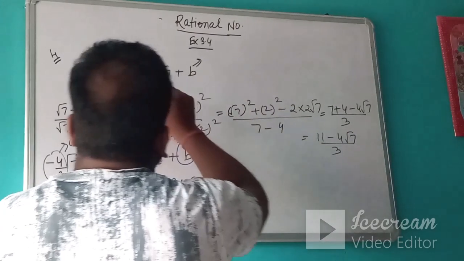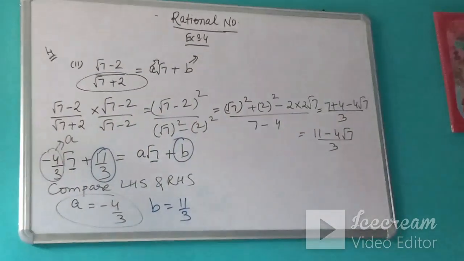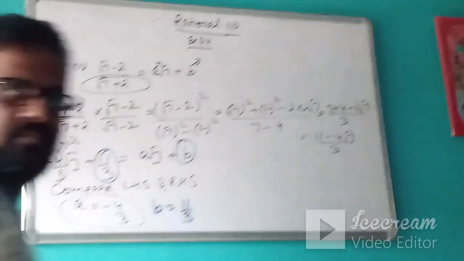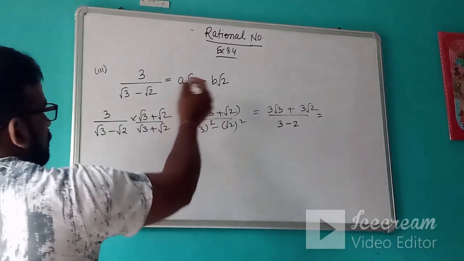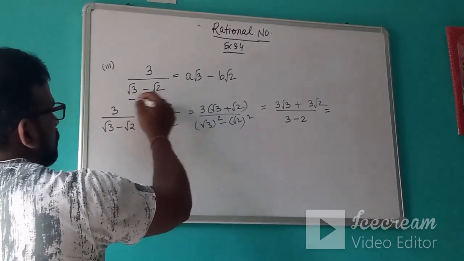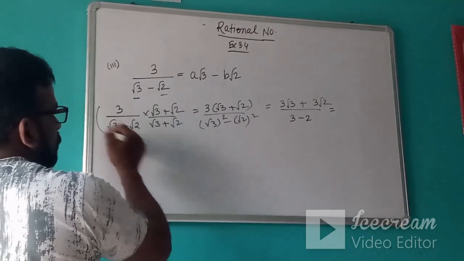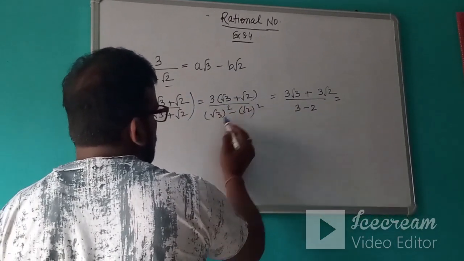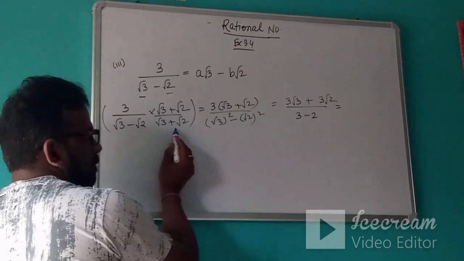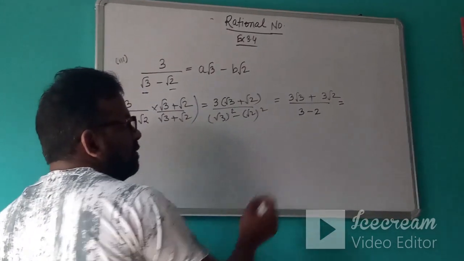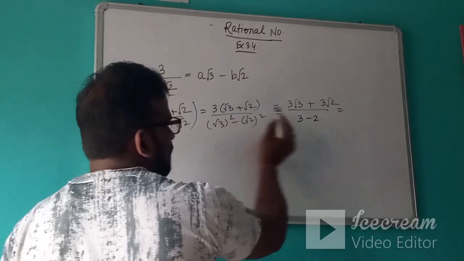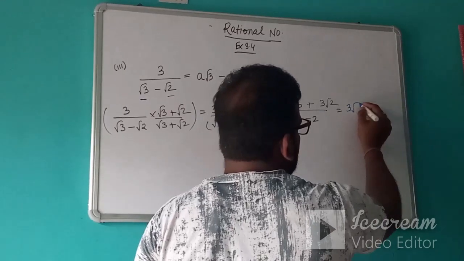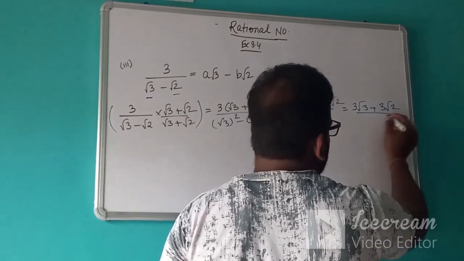You will reduce this whole expression into a form where its denominator is a rational number. Then you will compare both a and b. Okay, let's discuss one more question in which in the denominator both are irrational numbers. So first we will do the rationalization as usual. Then it is 3 into (root 3 plus root 2) in the bracket. Then it is (a minus b) into (a plus b), so a square minus b square. Now we will multiply this 3 inside the bracket. It becomes 3 root 3 plus 3 root 2 upon 3 minus 2. So finally it is 3 root 3 plus 3 root 2 upon 1.